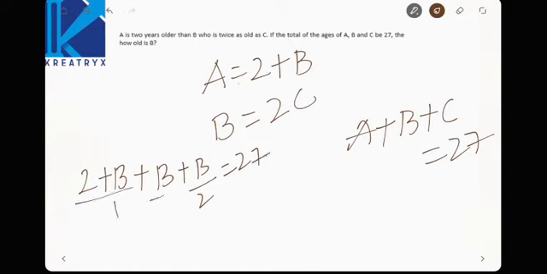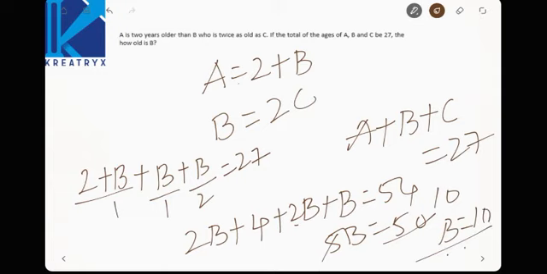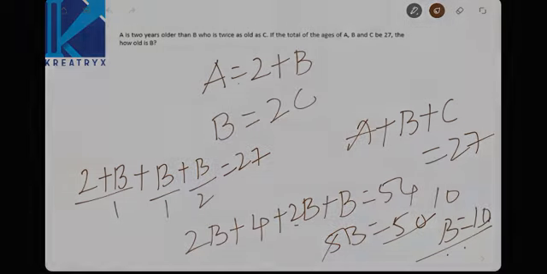Now upon simplification, what becomes here? 2B plus 4 plus 2B plus B is equal to 54. 2B plus B, 3B, 2B, 5B is equal to 50. Now 5B is equal to 10. That will be your answer, right?